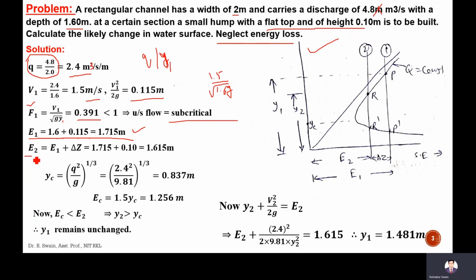So E2 will decrease because of this hump. The hump is provided with height 0.1 meter.